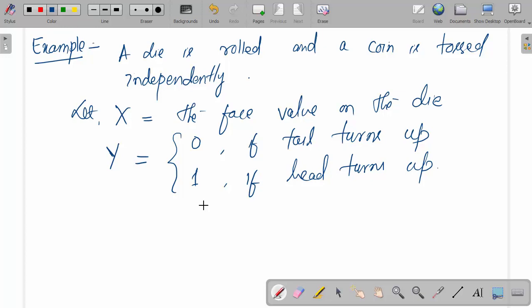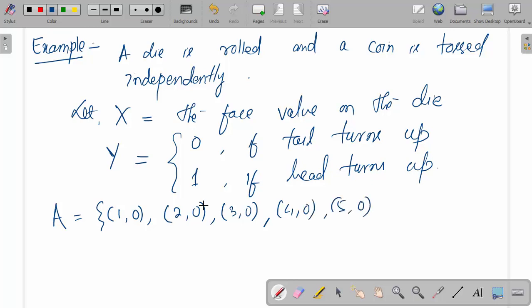So we say A is equal to, we now prepare all the pairs considering the values of x and y. When x equal to 1, y is 0, x equal to 2, y is 0, x equal to 3, y is 0, x equal to 4, y is 0, x equal to 5, y is 0, x equal to 6, y equal to 0.